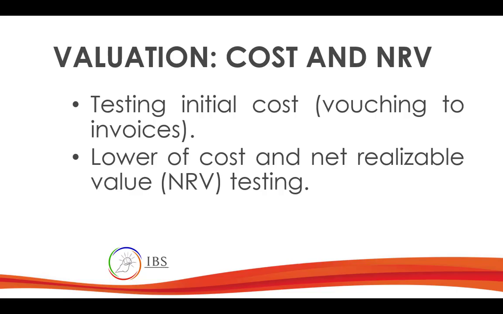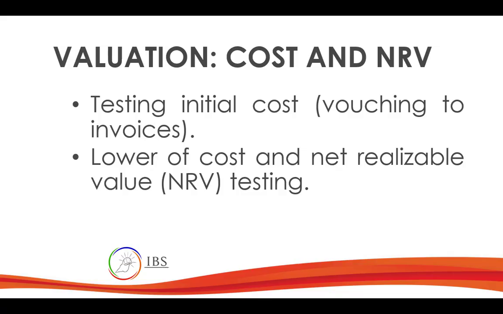Now, valuation, cost versus net realizable value. How can we do that? We proceed by testing the initial cost. Remember vouching, as mentioned, goes from ledger to the source document. So this is the valuation of inventory based on the ledger. We'll check the journal. The journal will show when they purchased it, what the order number is and these things, and then go to the source document.